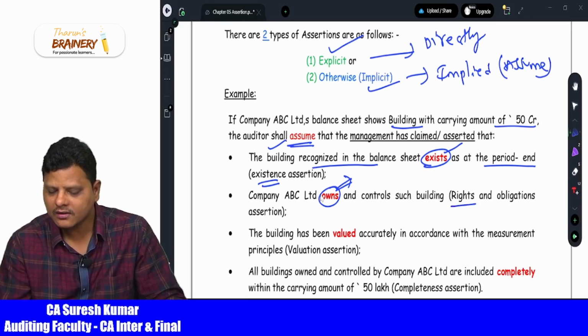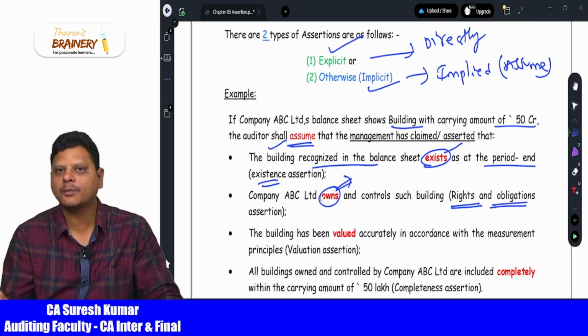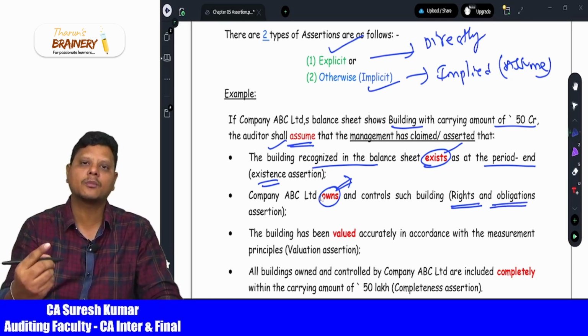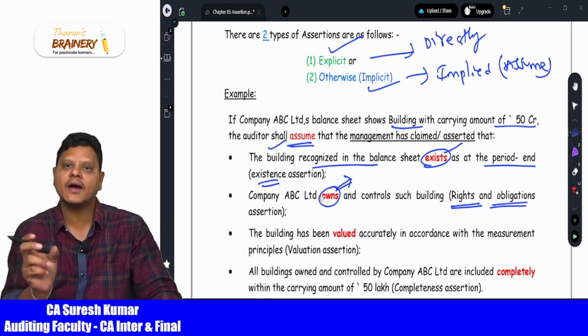Now the right over the building belongs to the company, and if any loan was taken to purchase that building, the obligation to pay the loan also belongs to the company. We call it the rights and obligations assertion.